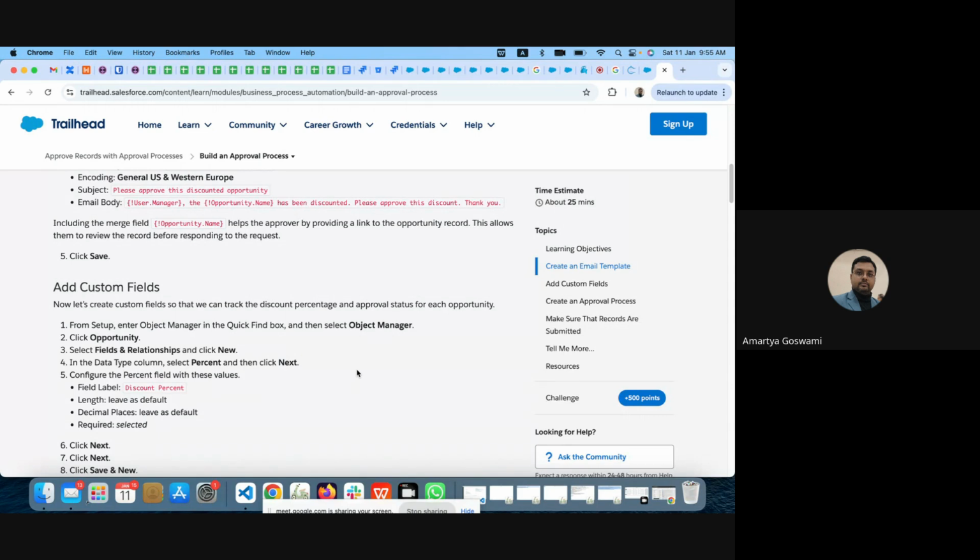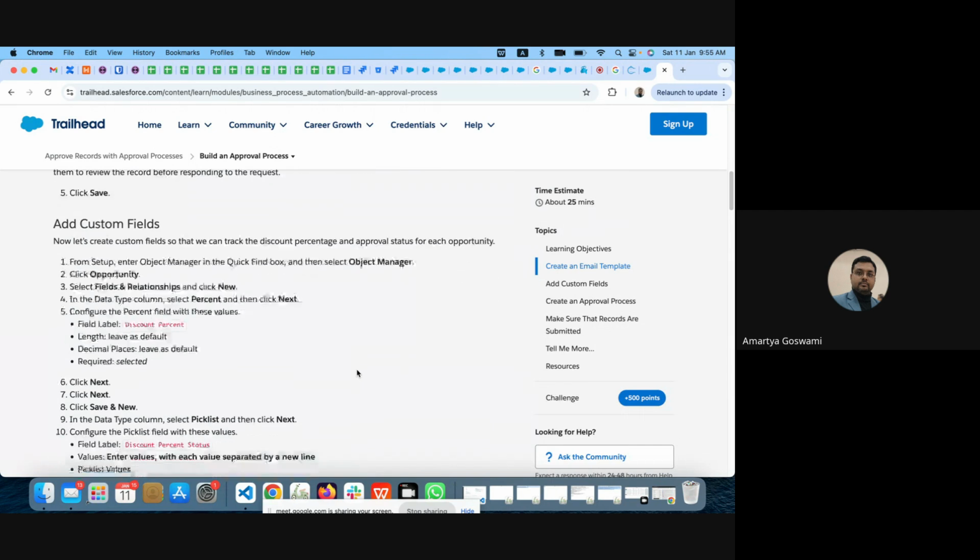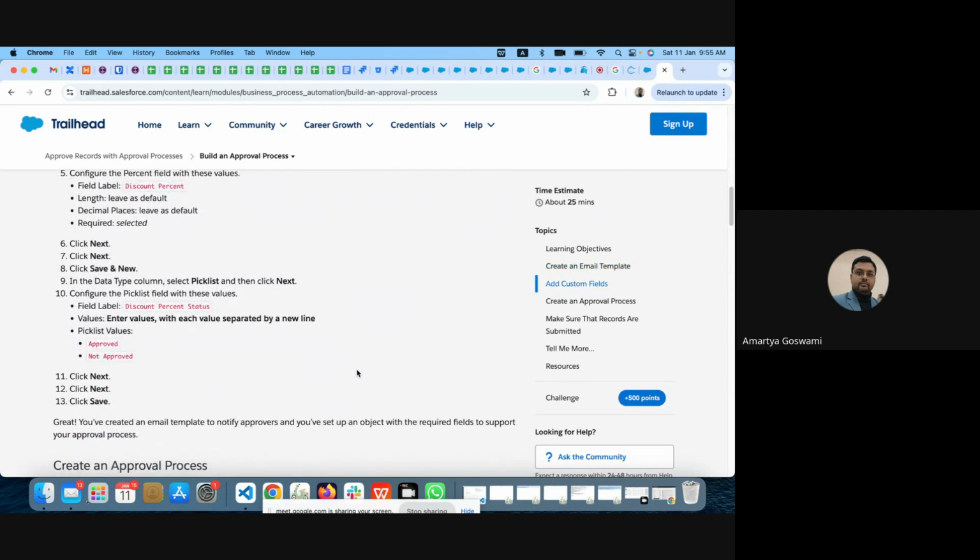In an approval process there are steps. We can define steps: first step of approval, second step of approval, third step of approval. So it can go through these steps like layered approval. Also, there can be multiple people at one same level.